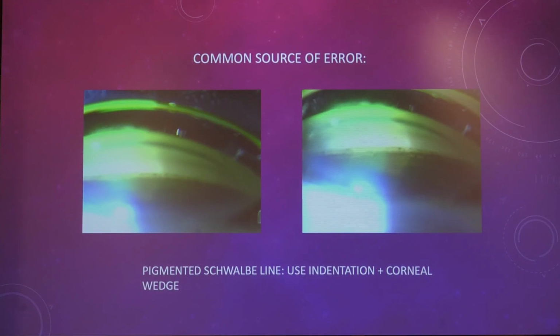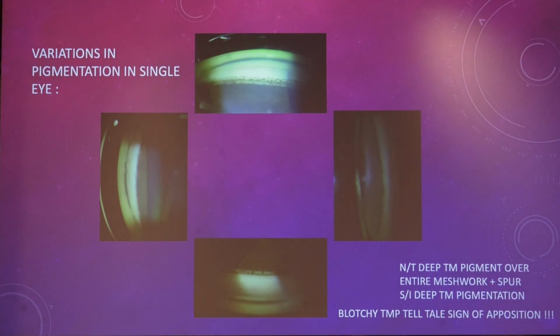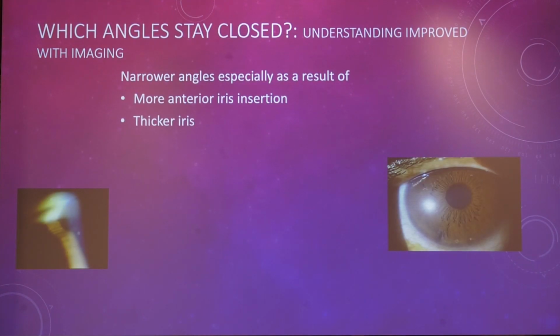Pigmented Schwalbe's line is one of the common sources of error. So use indentation and corneal wedge to identify it so that that mistake is avoided. Variations in pigmentation in single eye also occur. Temporal and nasal angles are pretty tricky to identify because of the difficulty in getting a corneal wedge there. But always remember that pigmentation over the angle should be closely documented, and blotchy pigmentation is a telltale sign of iridotrabecular contact.